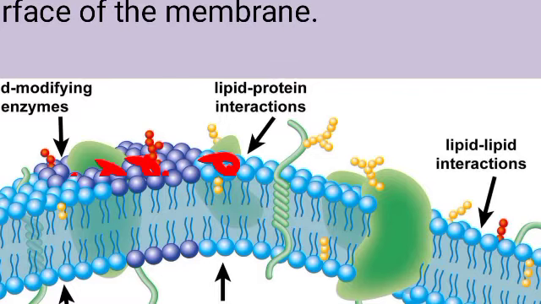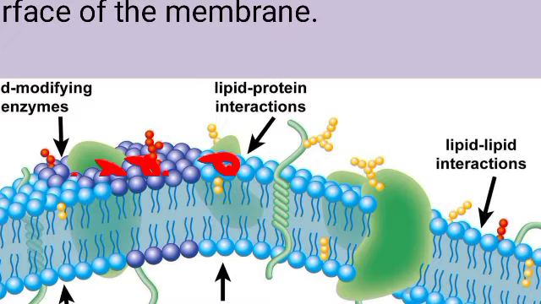Okay. For example, when we see the human cell membrane, the cell membrane of erythrocyte, that is RBC, it is having approximately 52% protein and 40% lipids. And the percentage of this protein and lipid will be varying from membrane to membrane. Okay. In human erythrocyte, that is RBC, 52% protein and 40% lipids are present.